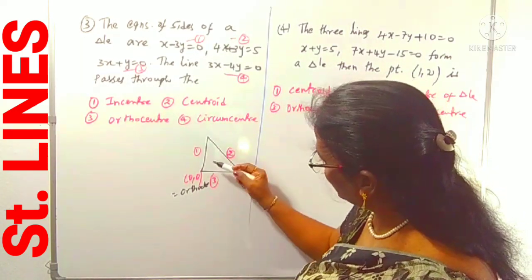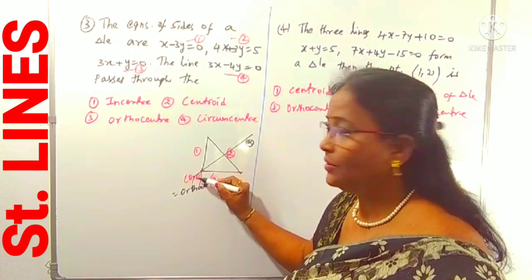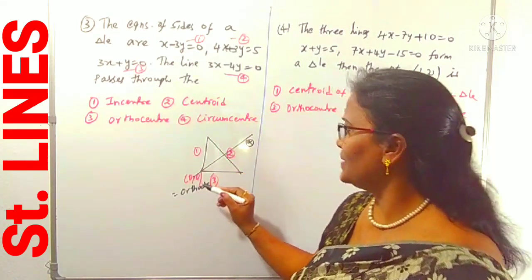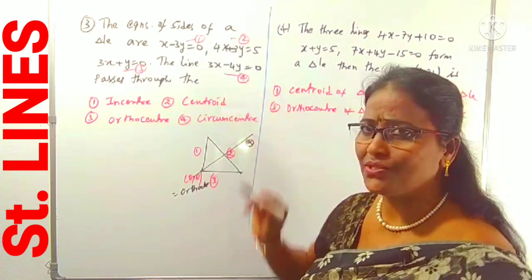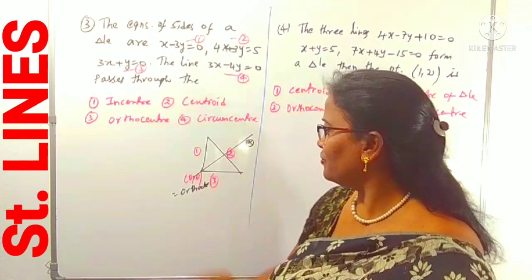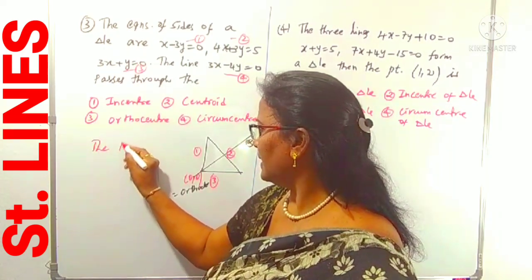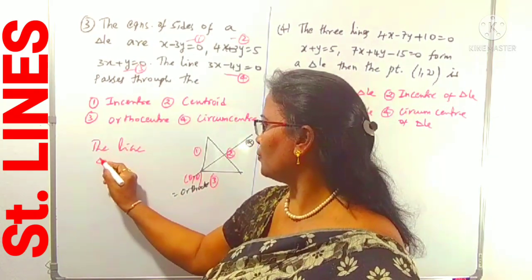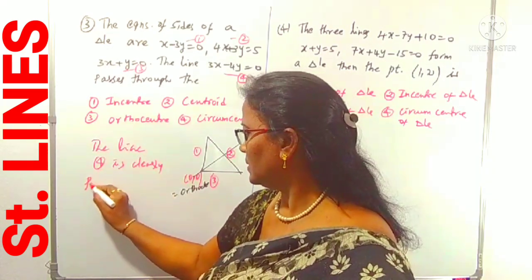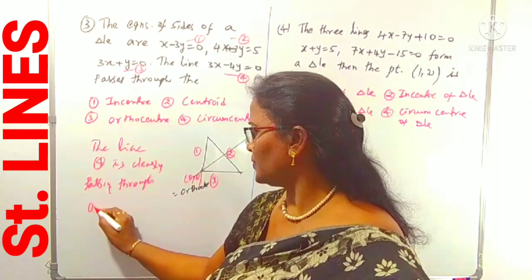This fourth equation is perpendicular to the second equation, means the hypotenuse, and it is clearly passing through where? (0, 0) or not? You can understand this is also passing through (0, 0). (0, 0) is what here? Orthocenter. Therefore, by this figure you can understand that line 4 is clearly passing through which point? The orthocenter of the triangle.